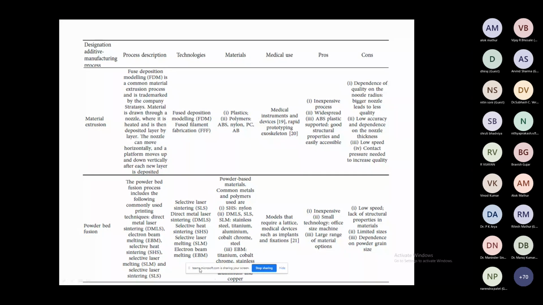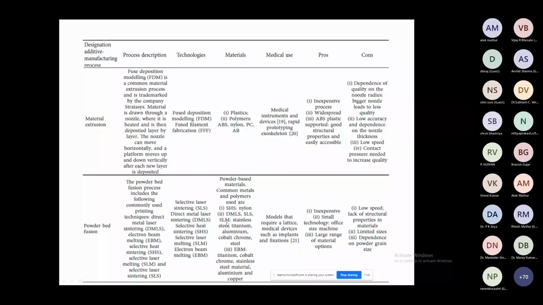And last, we are talking about powder bed fusion. The powder bed fusion process includes the following commonly used printing techniques: selective laser sintering, direct metal laser sintering, selective heat sintering, selective laser melting, and electron beam melting. Materials we can use are powder-based materials; common metals and polymers are used. For selective heat sintering, nylon we can use. DMLS, SLS, and SLM, selective laser melting, are the technologies.